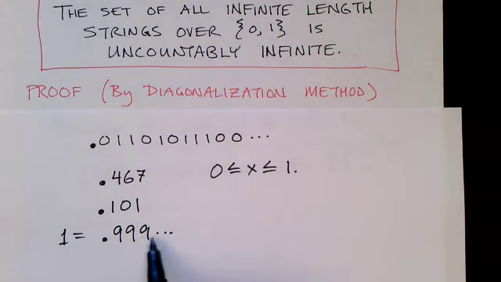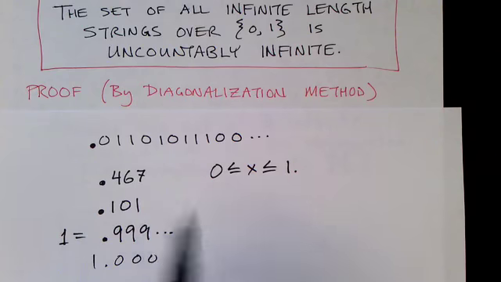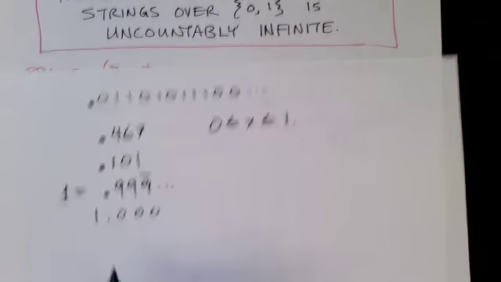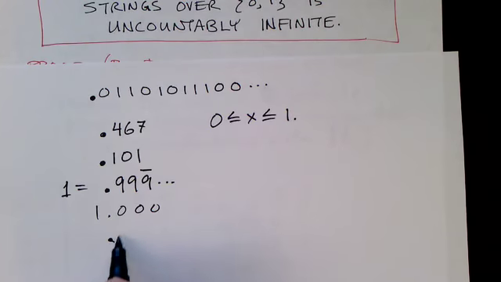Anytime you have a sequence of all nines, you can change it to zeros and put a 1 there. So there are 2 representations in decimal for a few rational numbers, those that end with a sequence of nines. In analogy, when we're looking at binary numbers, if we have a binary number that is all ones, that would be equal to 1.0.